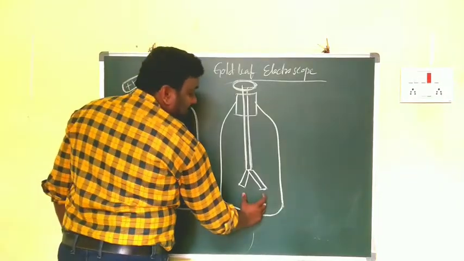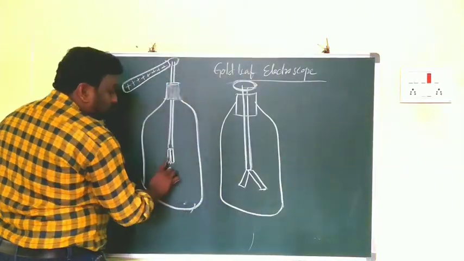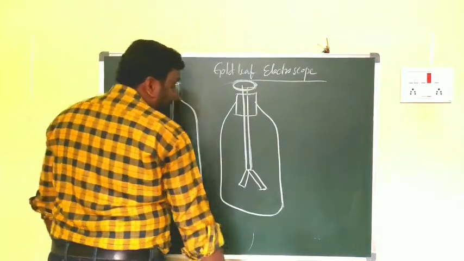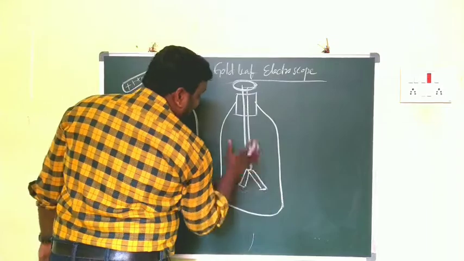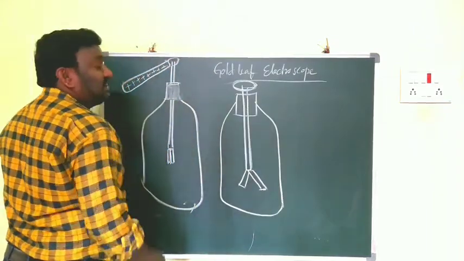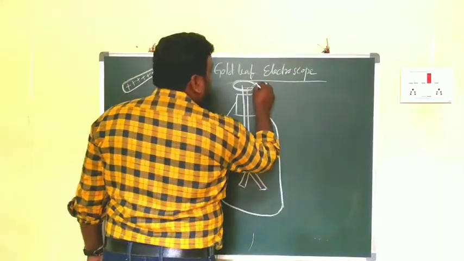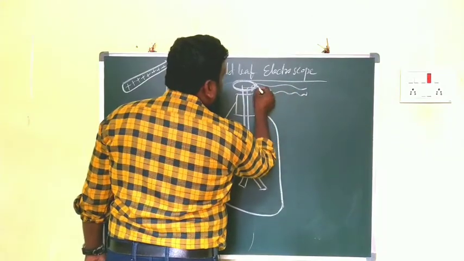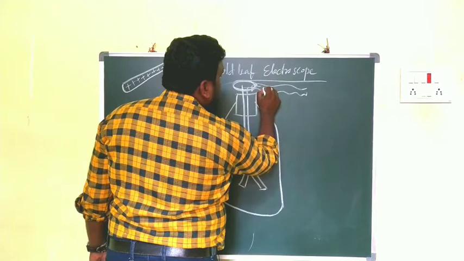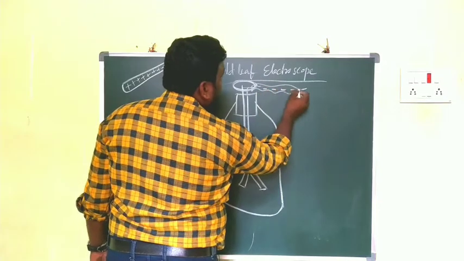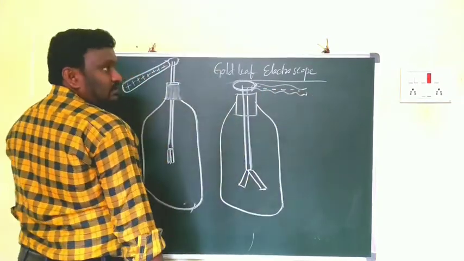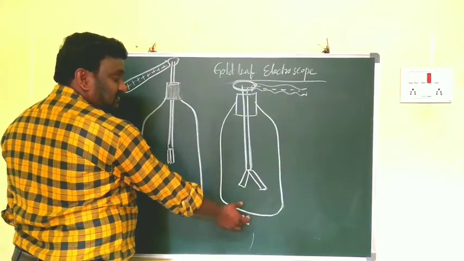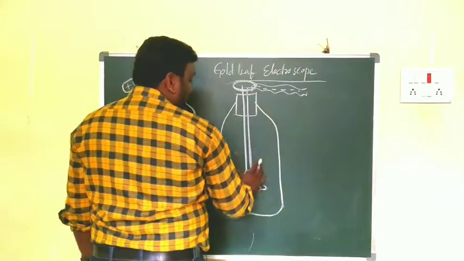Again these two are separated. Separate means both will gain the same charge. So after that they repel each other. Now here I touch the metal knob with the silk cloth. The silk cloth, already rubbed. So in this case, what do you have to say? They are already repelled.